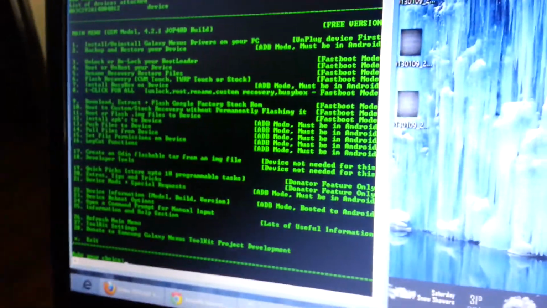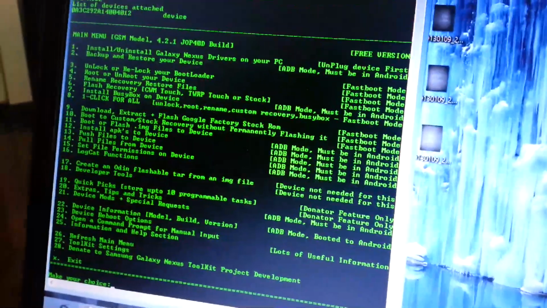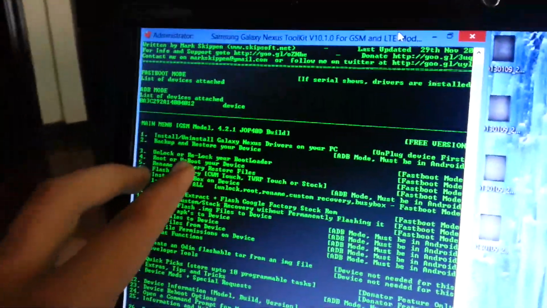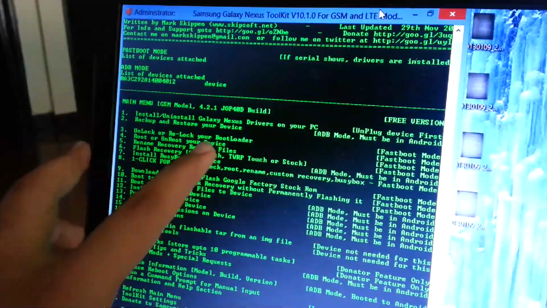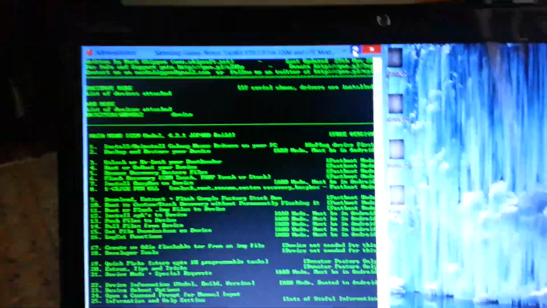So you'll see all of these options. First you have to check whether you have the drivers installed on your computer or not. Then backup and restore, of course, you can do. Then unlock or relock your bootloader. So make sure that you have a backup. If you have not unlocked your bootloader, you're gonna have to do it now.